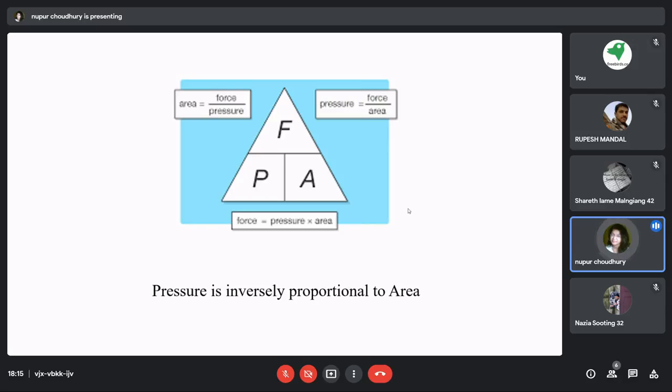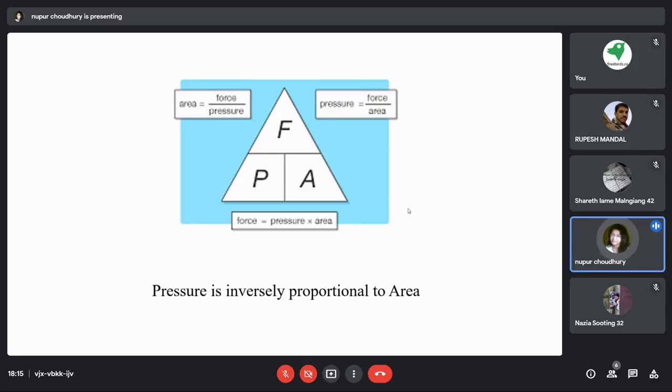Whenever you're hammering a nail or drilling a nail inside the wall, that nail has a very pointed edge, right? And through that pointed edge only it can go inside, isn't it? Now, why do you think it is not designed in a flat way? Or why is the opposite side of the nail not used to be drilled inside the wall? Only the pointed side is used.